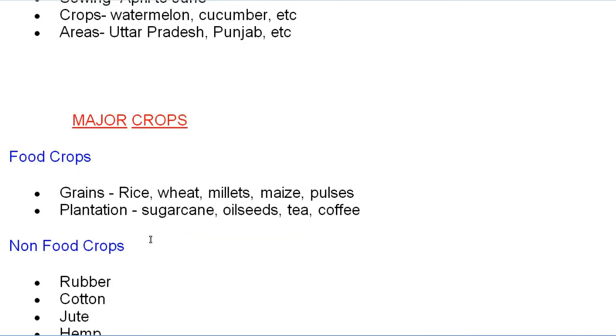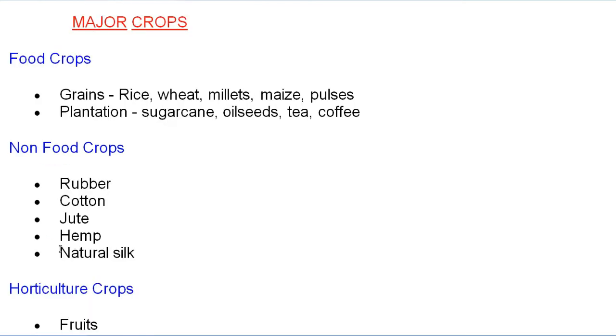Come to the major crops. So major crops of India, like this, we are going to divide it into two parts. It is food crops, and second we have the non-food crops. Okay. So first is food crops, second non-food crops. Even in book, horticulture crops are also mentioned. So it is very easy to understand it, but most of the questions are coming from food crops and non-food